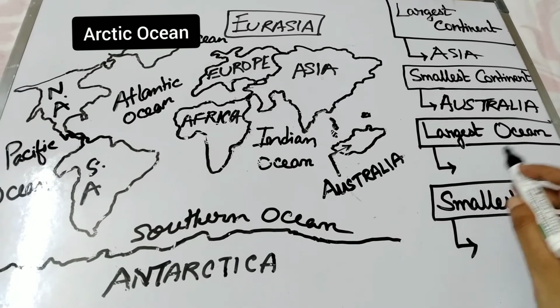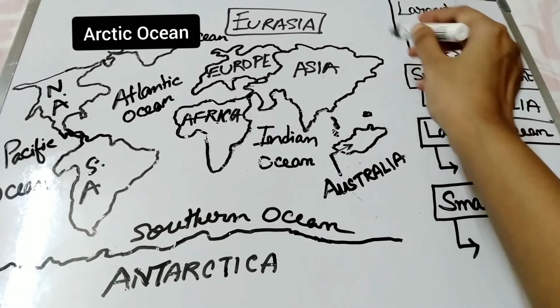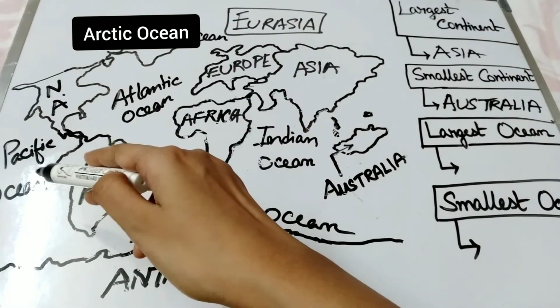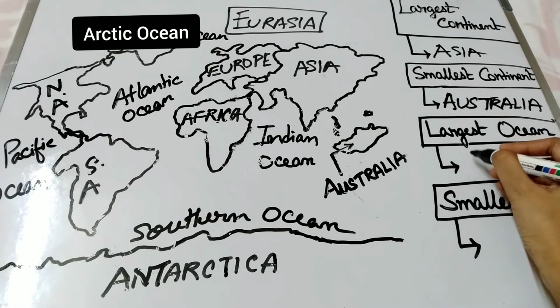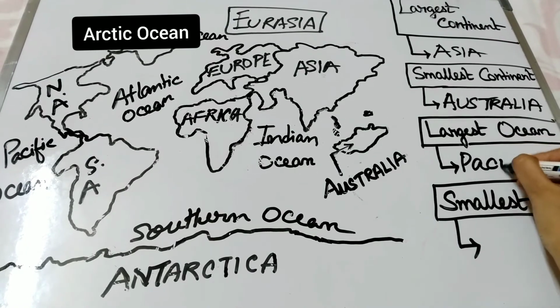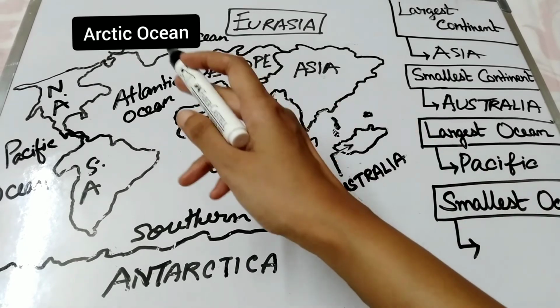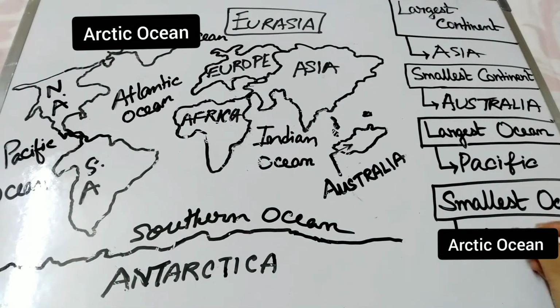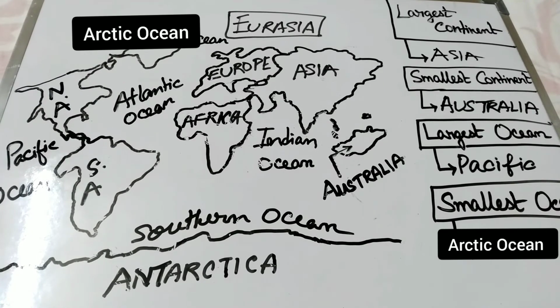And which one is the largest ocean? Largest ocean is Pacific Ocean. From here to go, it's round over there, because our Earth is in a spherical shape. Already I showed you in the globe. So Pacific Ocean is the largest. And the smallest ocean is Arctic Ocean. So these are the basic concepts about the distribution of the land and the ocean.